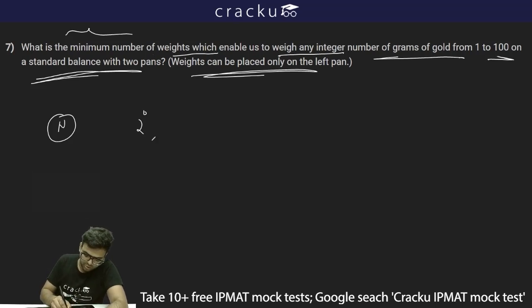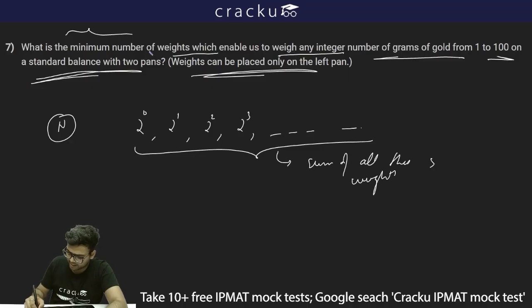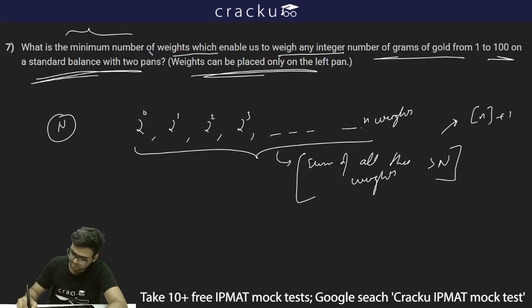So 2 to the power 0, 2 to the power 1, 2 to the power 2, 2 to the power 3, these weights we should consider in such a way that the sum of all these weights is greater than n. The sum of all these weights is greater than n at whichever value, and then what we'll do, well, let's say we have taken these n weights. Now whatever the value of n comes out to be, we'll just take the integer value which is just greater than that. So we'll take the greatest integer of n plus 1.